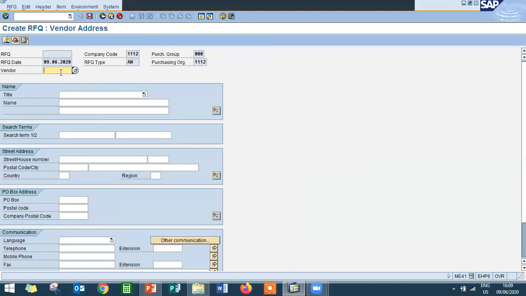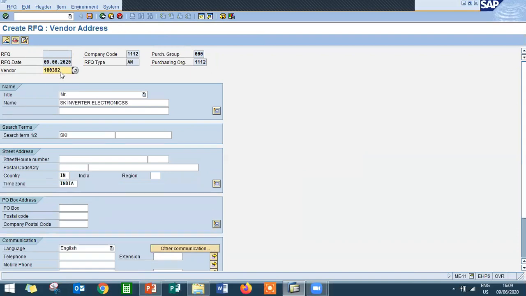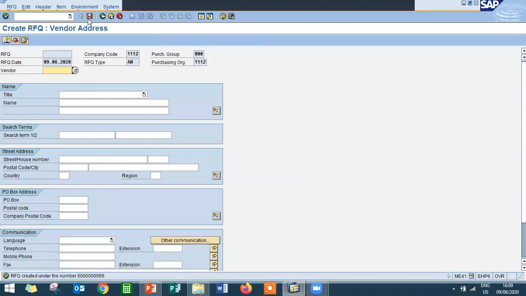I'm going to enter it directly. 100392 is the vendor. Save it. So this is the RFQ number, 6000000066.